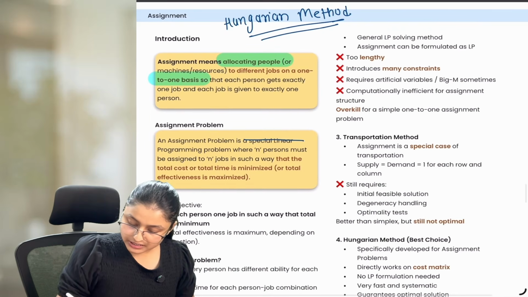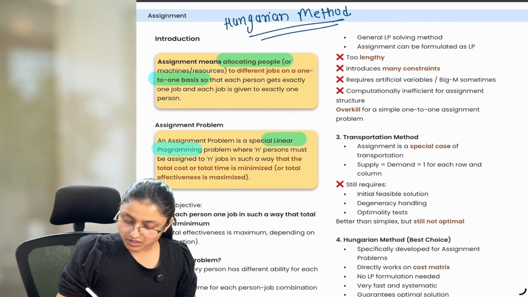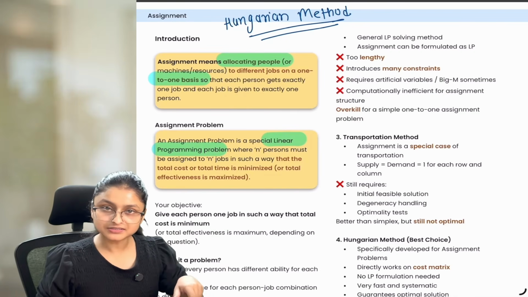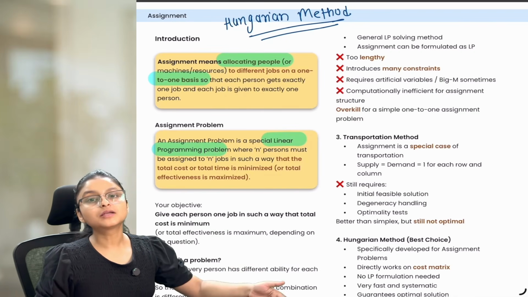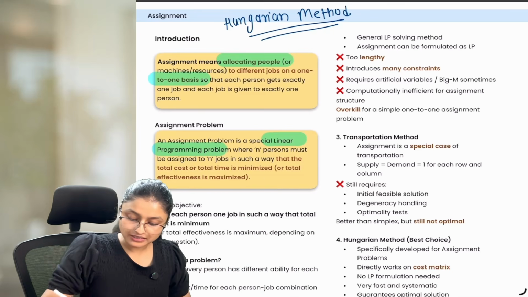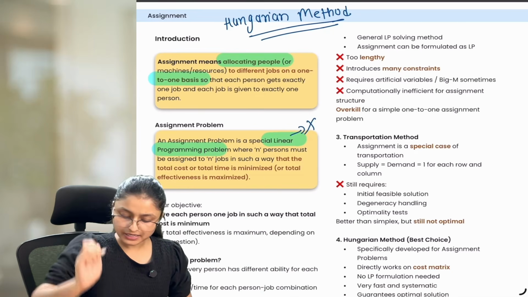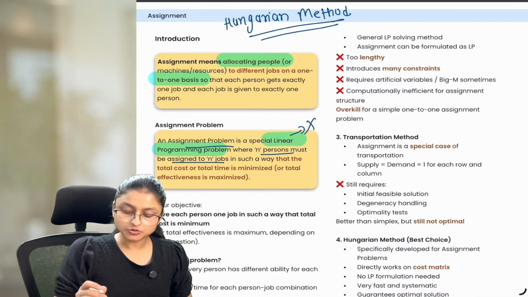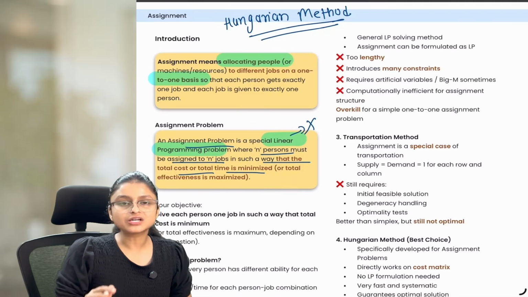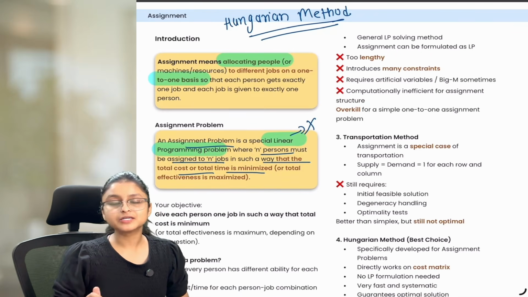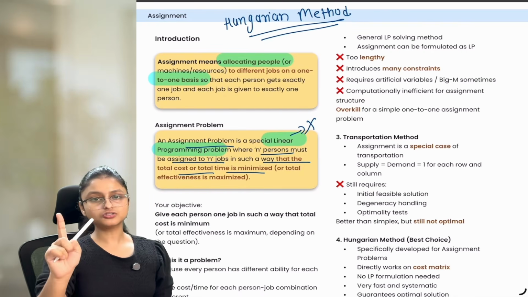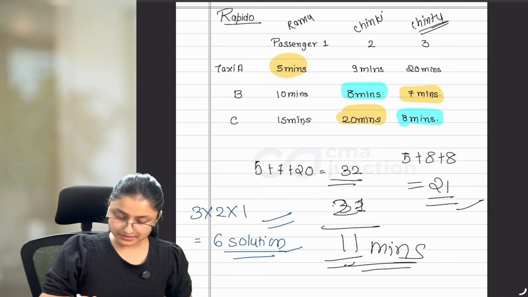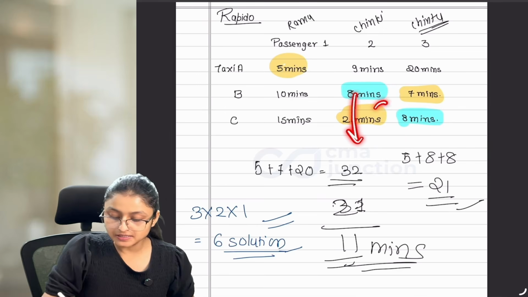The assignment problem is a special linear programming problem. Now what does linear programming problem mean? We don't know as of now. We are going to understand what a linear programming problem is in our chapter number 6. But as of now, that is not our focus. So let's keep it like this: an assignment problem is a special type of problem where n persons must be assigned to n jobs in such a way that the total cost or total time is minimized. Whenever we are doing assignment, our main aim is to minimize the cost or minimize the time taken here. As you notice, in the example I have given, we were focusing on minimizing the time.